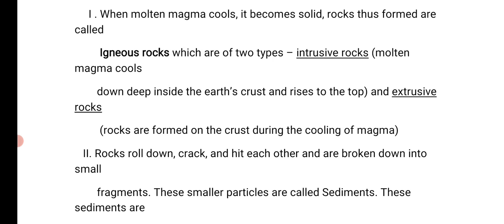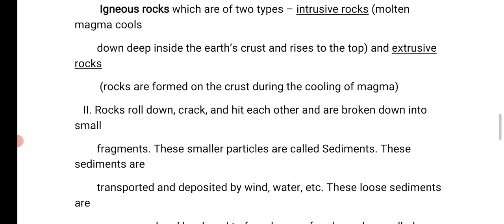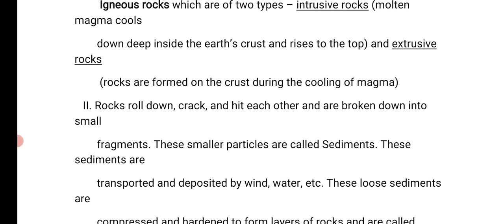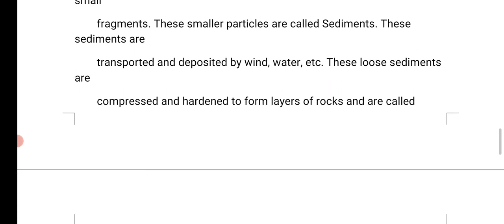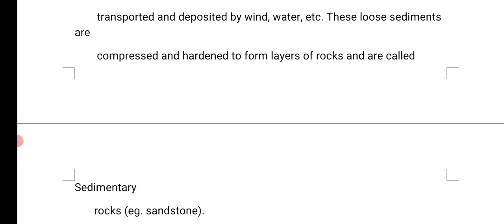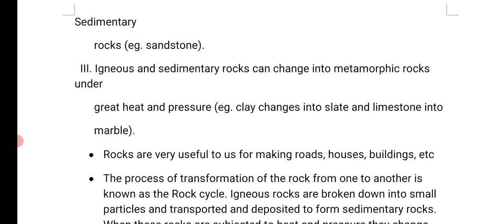Second one is sedimentary rocks. Rocks roll down, crack, and hit each other and are broken down into small fragments. These smaller particles are called sediments. These sediments are transported and deposited by wind, water, etc. And these loose sediments are compressed and hardened to form layers of rocks, and the same layers of rocks are called sedimentary rocks. The best example for sedimentary rocks is sandstone.